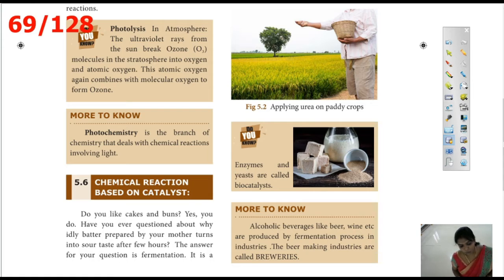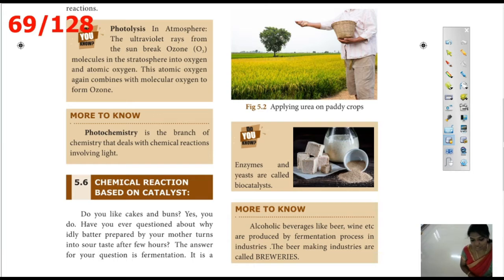Next one is, what is photochemistry? Photochemistry is the branch of chemistry that deals with chemical reactions involving light. Chemical reactions which take place in the presence of light are called photochemistry.